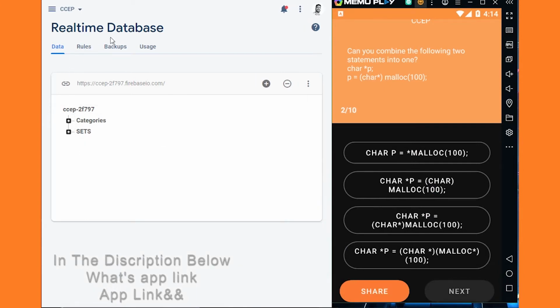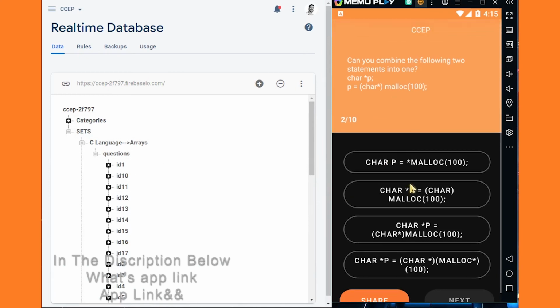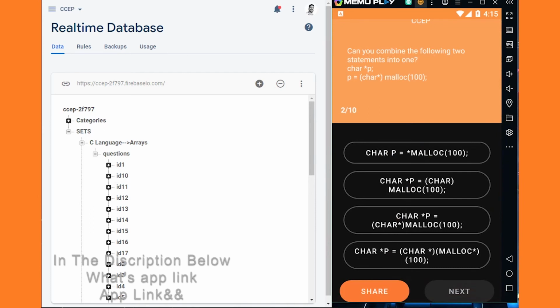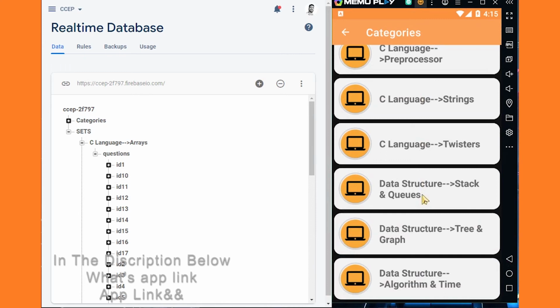So this is Firebase real-time database. I use this real-time database to put the question into this application, like you see. And if you want me to add the questions, you can send me question list or JSON files. Then I will upload this question into these files and the question will show up right here by making some changes. This application is very good for you guys to practice. That's why I suggest you guys to practice from this application.